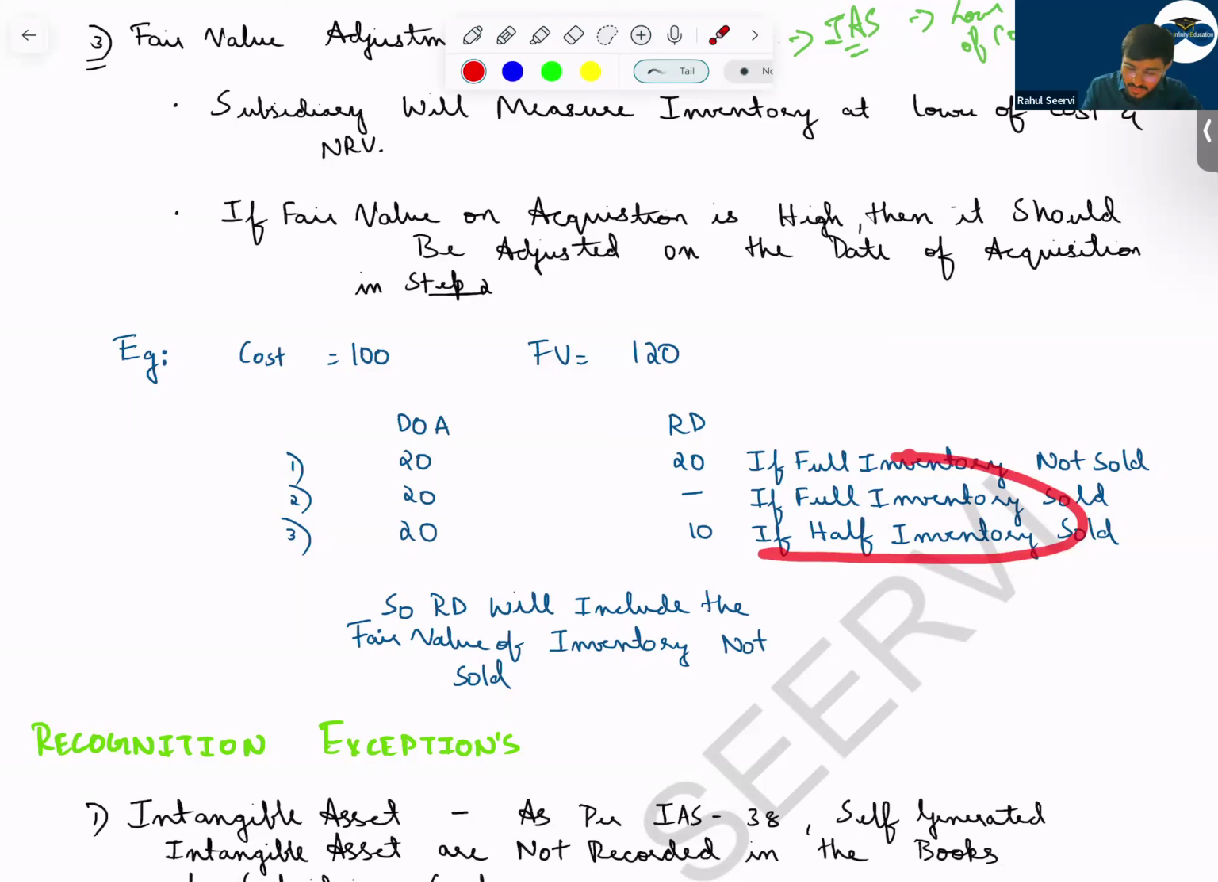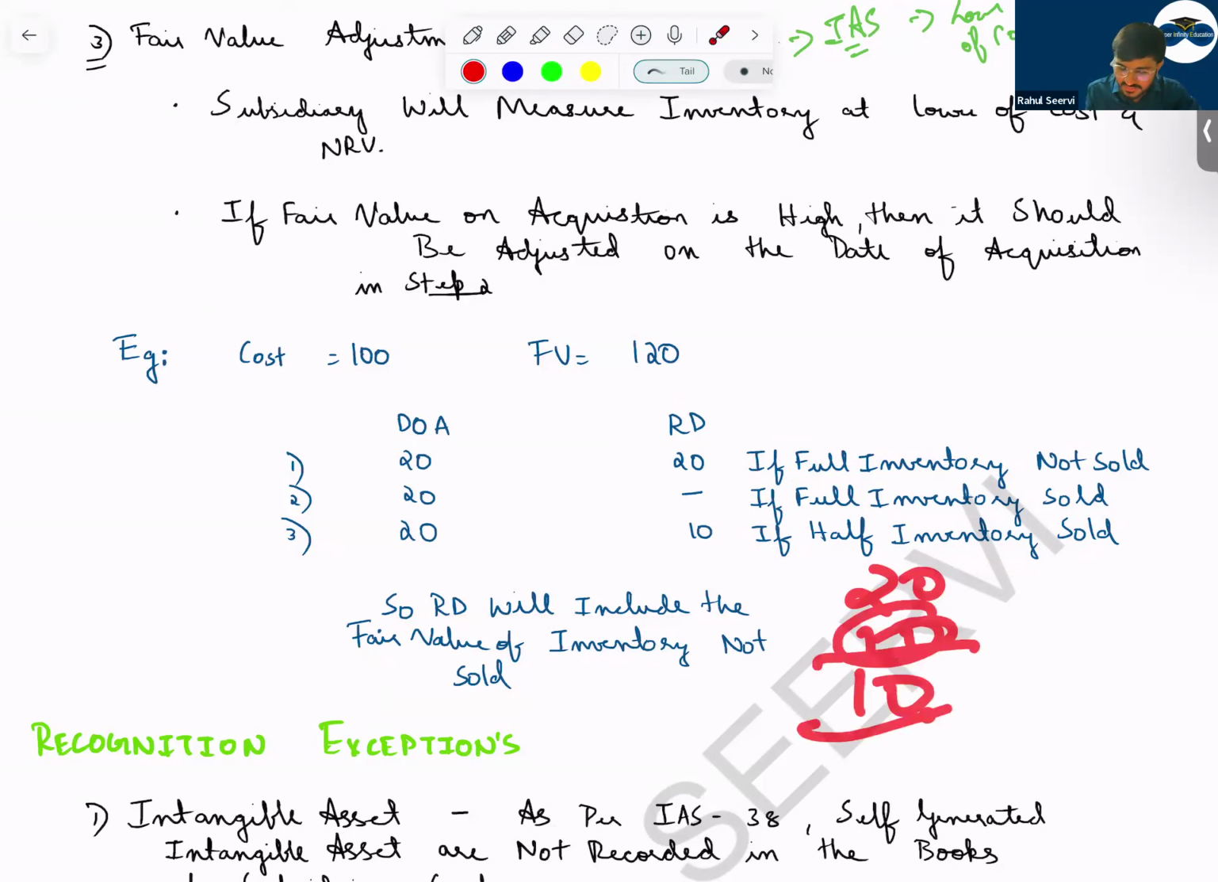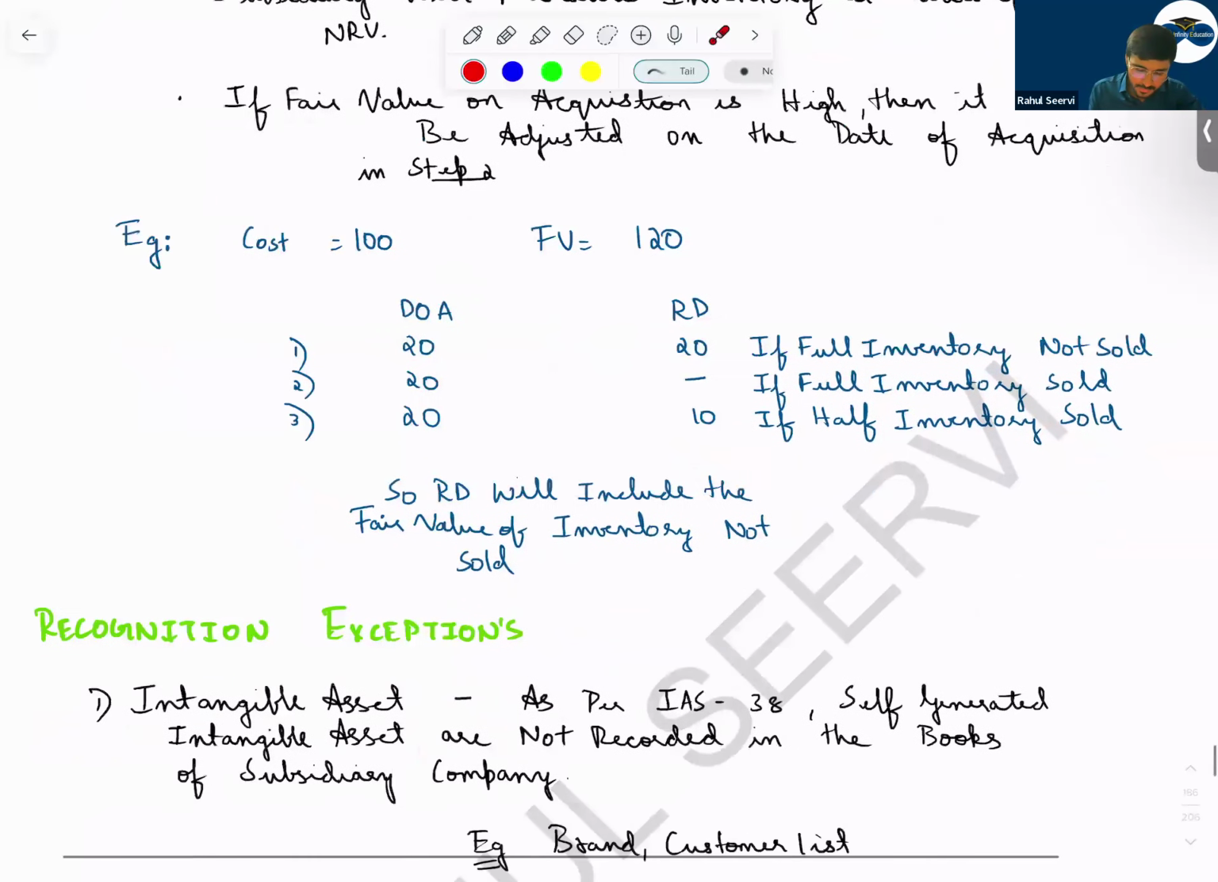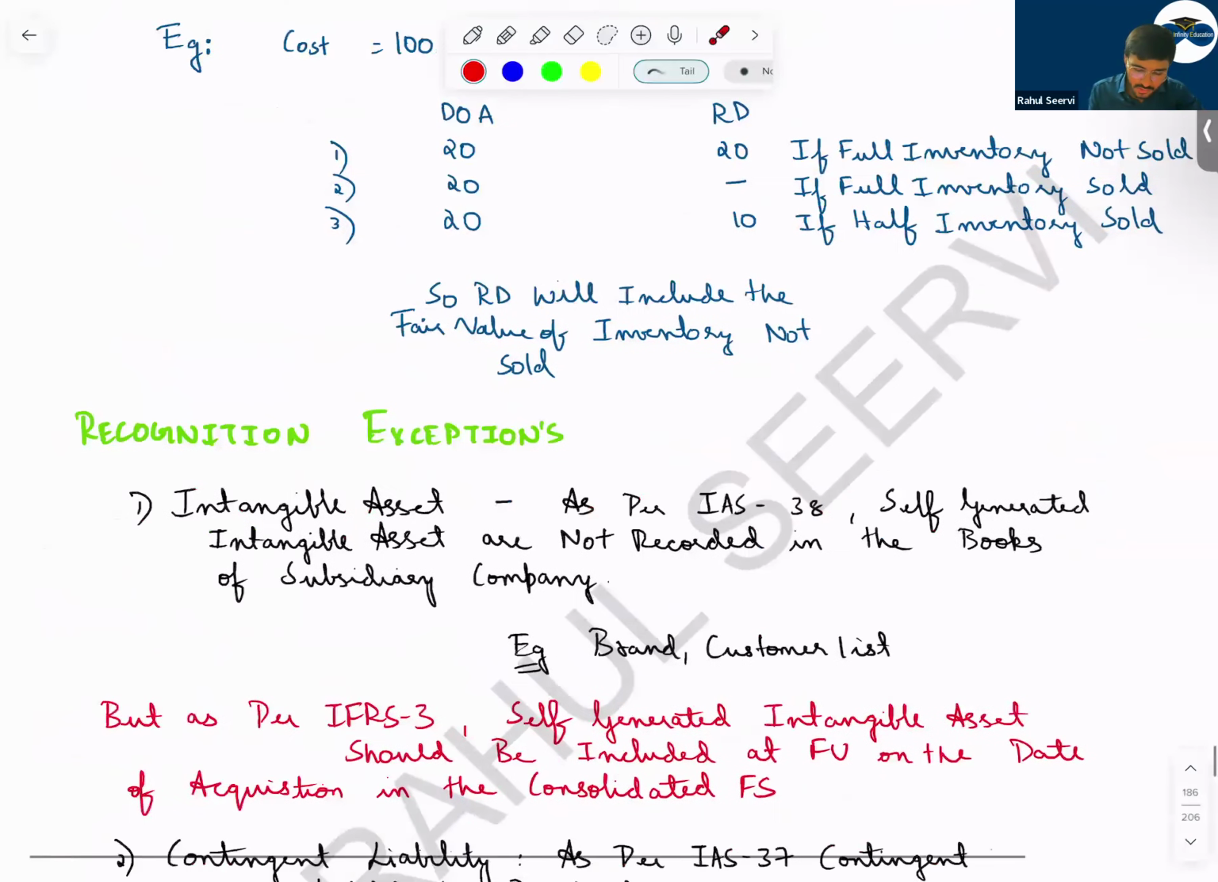So the inventory which has been sold will not be included on the reporting date. On reporting date will include the fair value of the inventory not sold. So out of 20 we have sold 10, so remaining is 10. So we have recorded the sale. Now a question comes, sir, automatically the impact will be taken in post acquisition profits. Automatically it will be taken care, no problem in that. Then next one. So with this the fair value adjustment is clear to everyone.